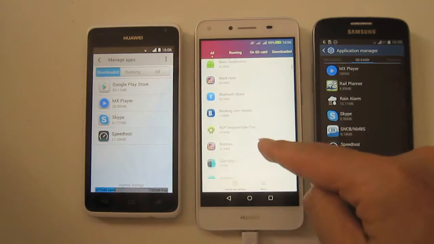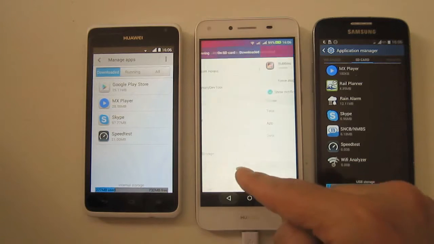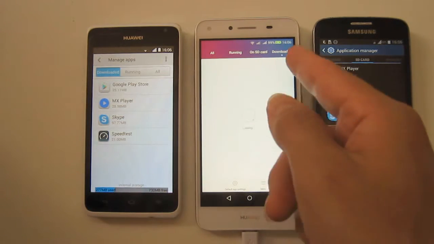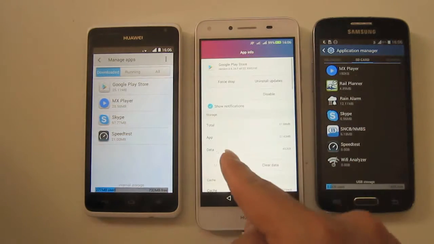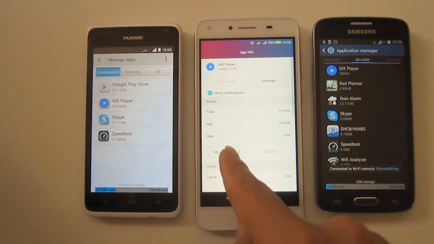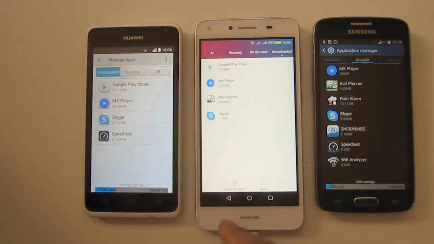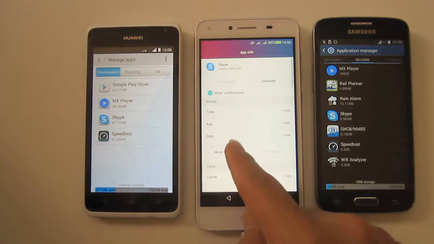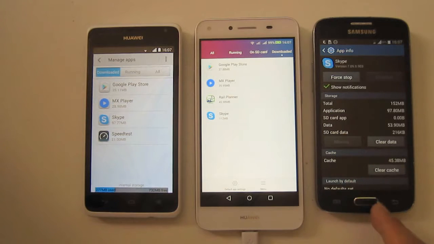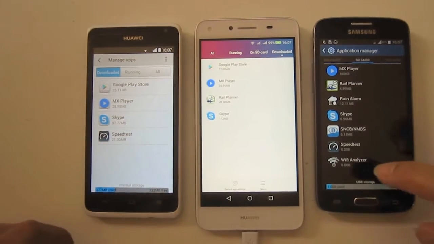Here it's not. But, for example, it's not clear what apps can be and cannot be on the SD card. So what I do is I go to download. This one is also not possible. But these are MX Player, move to Braille, Skype. Here's very easy. I'll show you how to do it with the Y530 too.